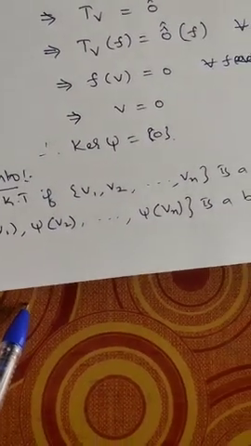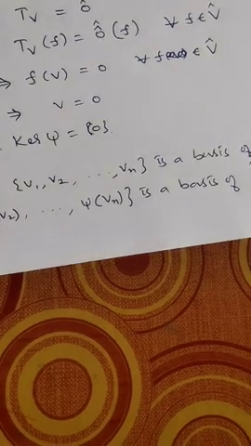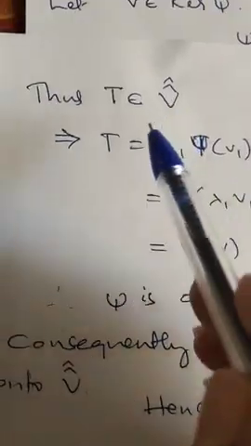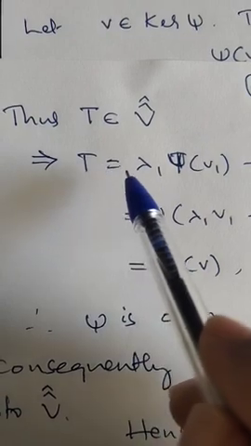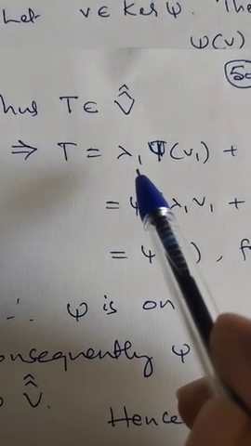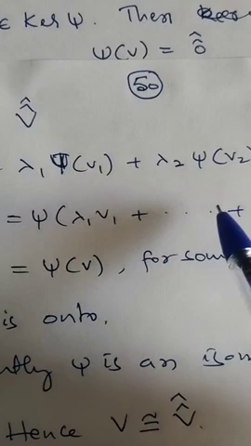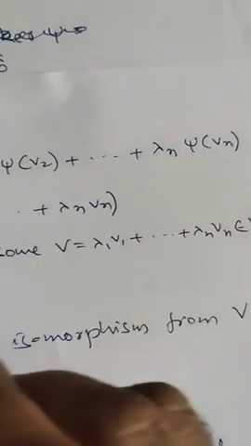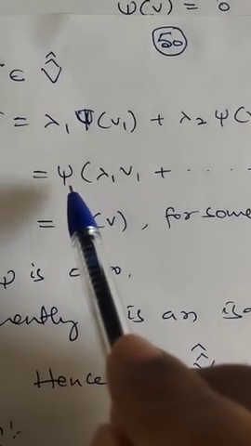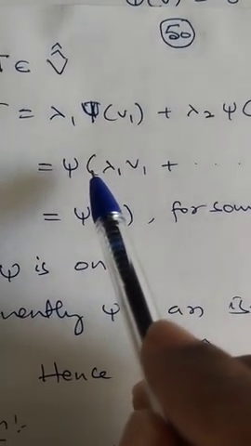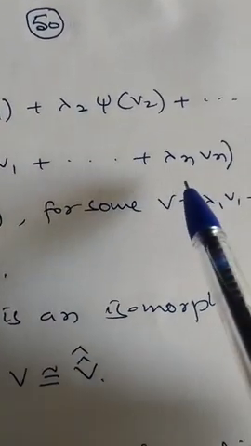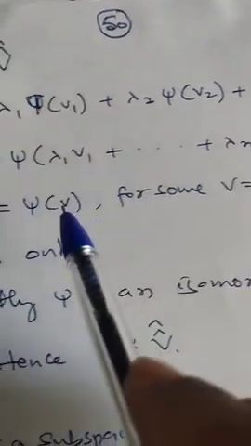This means every element of V double cap can be written as a linear combination of these basis elements. So, if T belongs to V double cap, then T can be written as a scalar linear combination λ1 ξ(v1) + λ2 ξ(v2) + ... + λn ξ(vn). This is equal to ξ of, because ξ is also a homomorphism, as we have shown in the beginning itself, ξ(λ1 v1 + λ2 v2 + ... + λn vn).